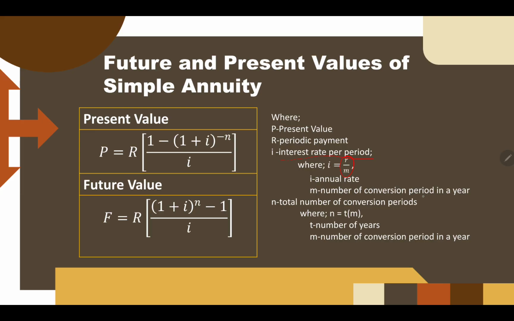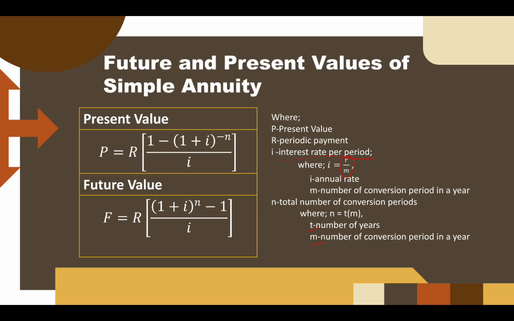And N is the total number of conversion periods. If it is not yearly or annually, you have to multiply the number of years, T, by the number of conversion periods in a year, just like what we had in our previous example. That's 12 years of semi-annual, so you have a total of 24 conversion periods.